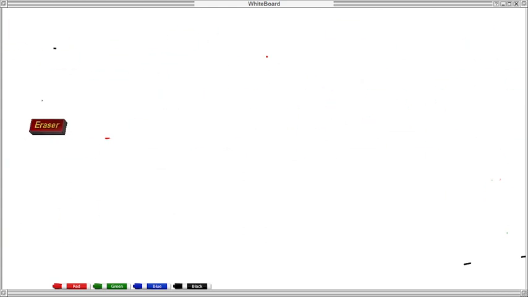Now how can you classify which body is at rest and which body is in motion? First we are going to discuss rest and motion.